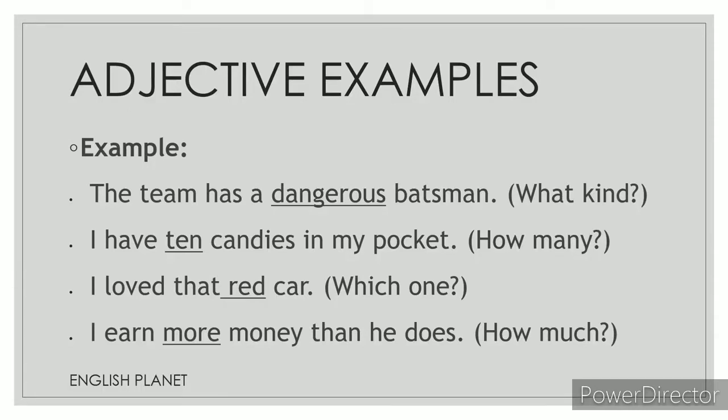In the second example, candies is a noun, so it is modifying the word candies. We get information about candies, that is 10 candies. So it's an adjective. Third one, I love that red car. Car is a noun, so it is modifying the noun car, red car. So red is an adjective. And lastly, I earn more money than he does. Money is an uncountable noun, so more money. It's modifying the noun money, so more is an adjective.